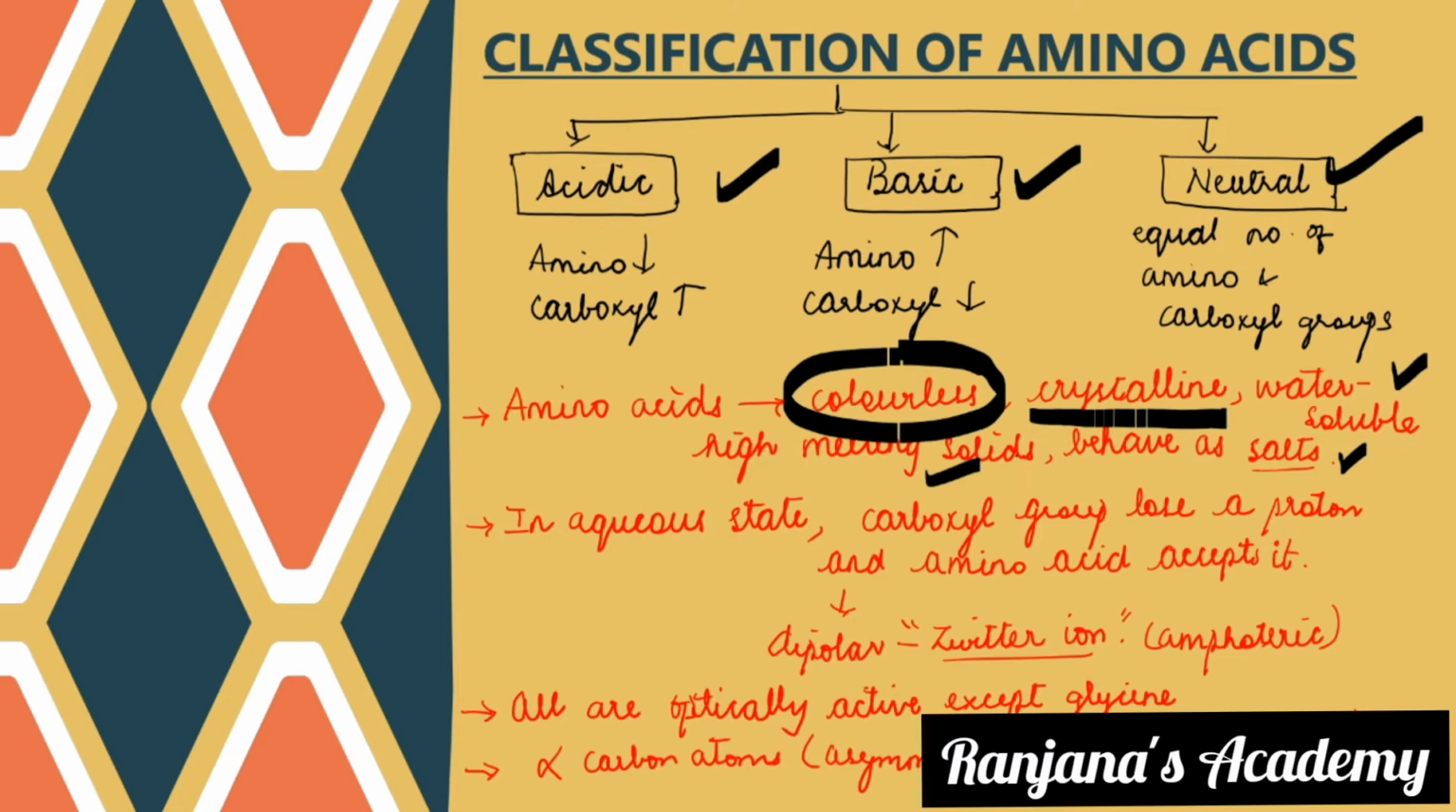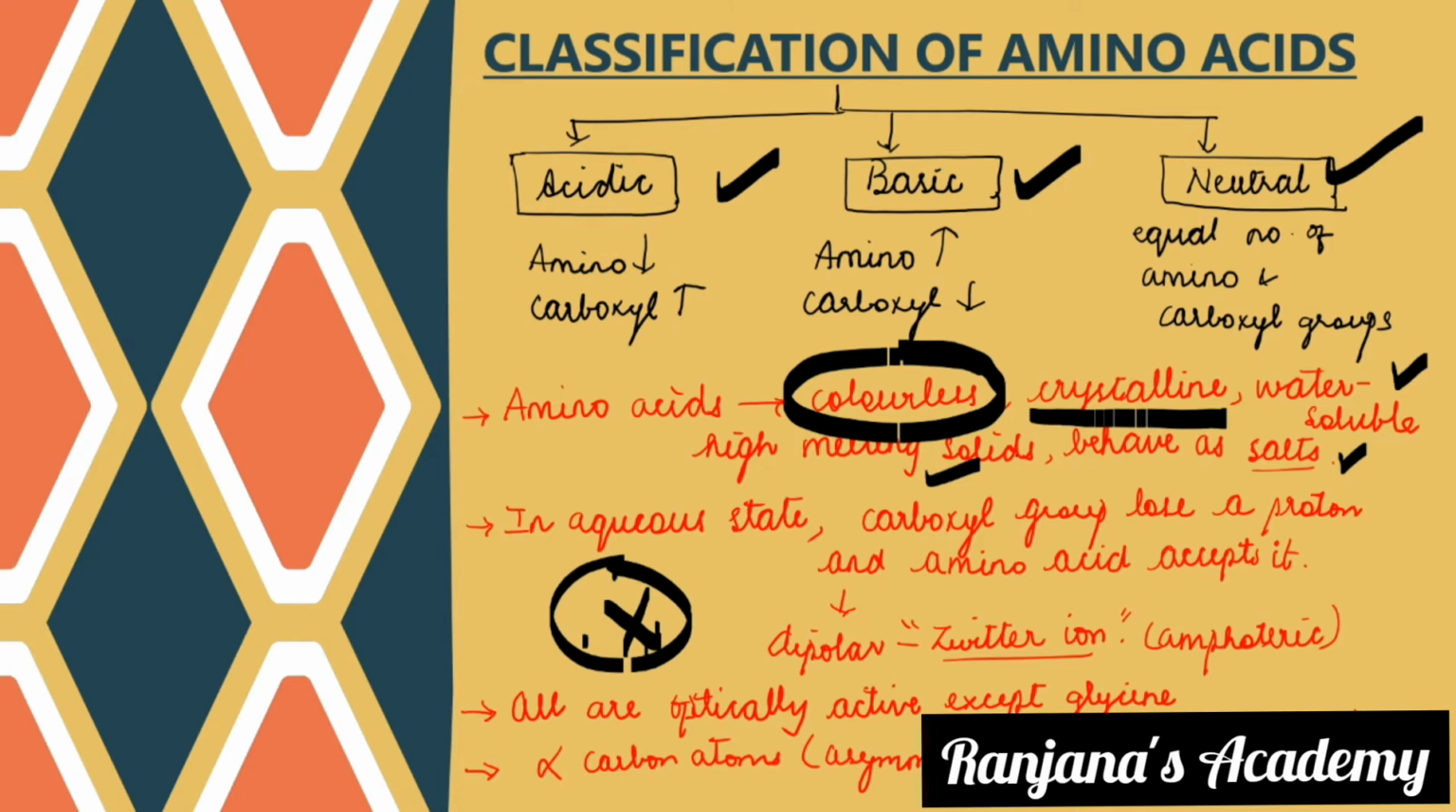Fine. So in the aqueous state, this is one important point you have to know. In the aqueous state, the carboxyl group will lose a proton and the amino group accepts it, because this is a donor and that is an acceptor.